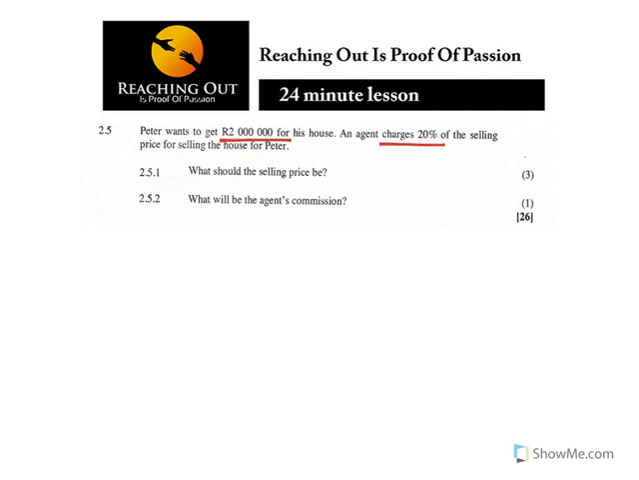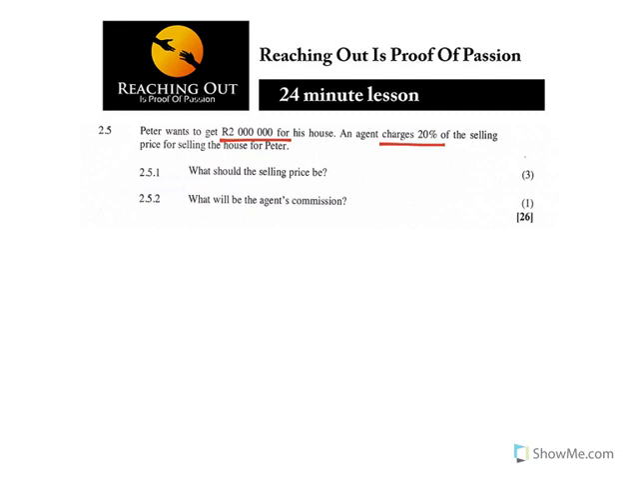So in this case, Peter has a house, he is selling it, but he has to go to an agent, and the agent is charging some interest to sell the house on his behalf. Now the question will be, what should the selling price be? So what should the selling price of the house be?